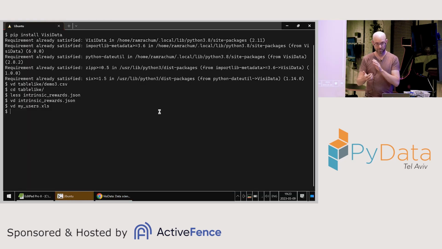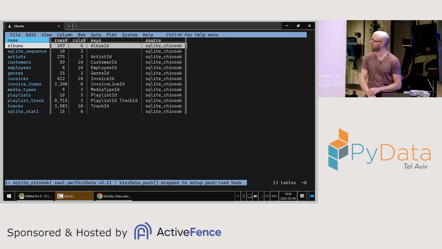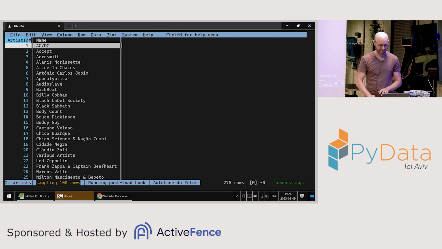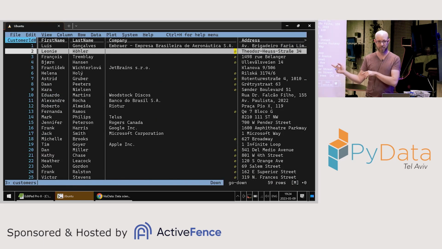So I've shown you a CSV file and a JSON file and an Excel file. I've got an SQLite database. I can just load it up, bunch of tables in it. I can go to each and every table, and I can see the data. I can also do joins. I might demonstrate a join later. There is support in the works for MySQL and Postgres.